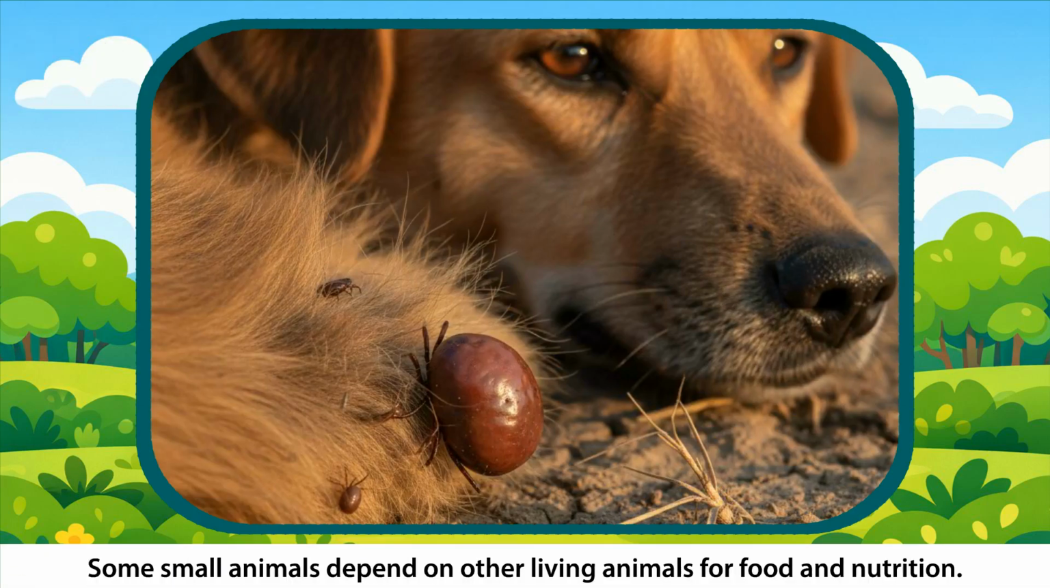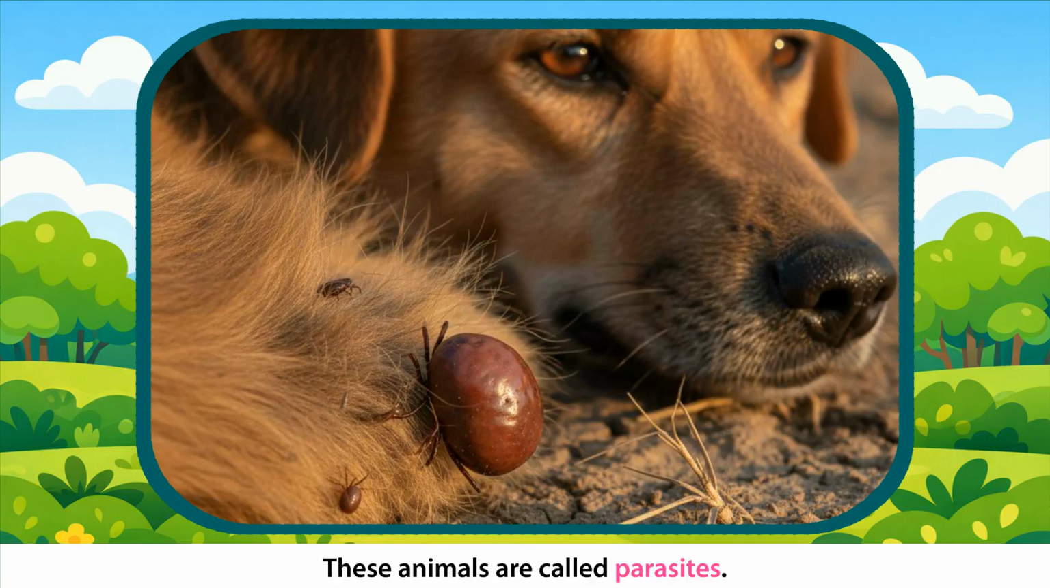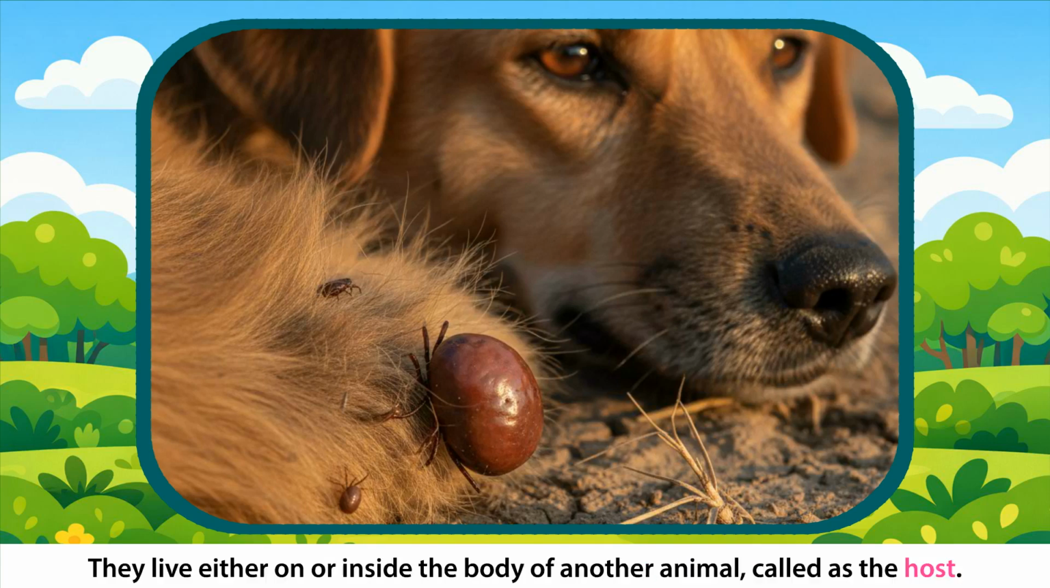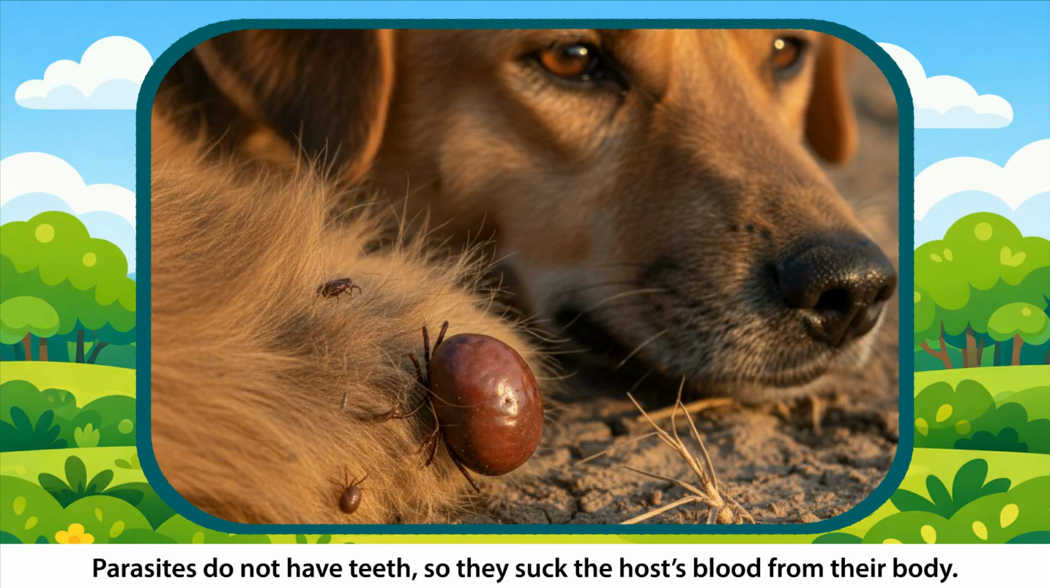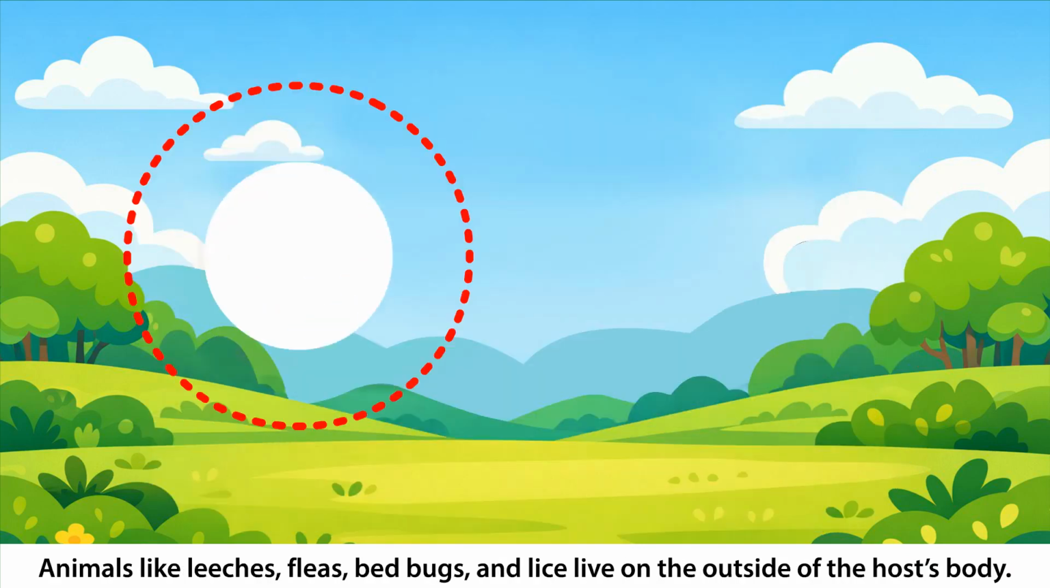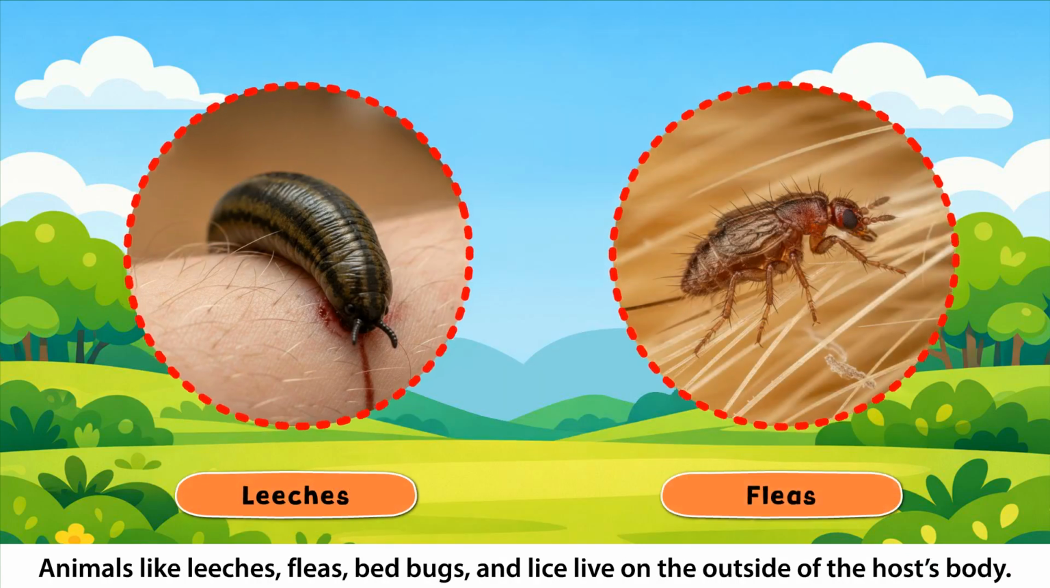Parasites. Some small animals depend on other living animals for food and nutrition. These animals are called parasites. They live either on or inside the body of another animal called the host. Parasites do not have teeth, so they suck the host's blood from their body. Animals like leeches, fleas,